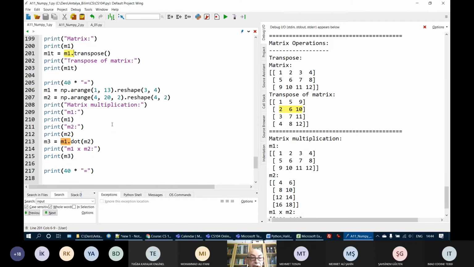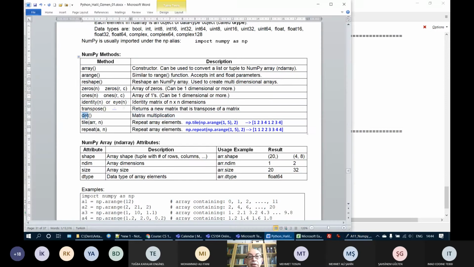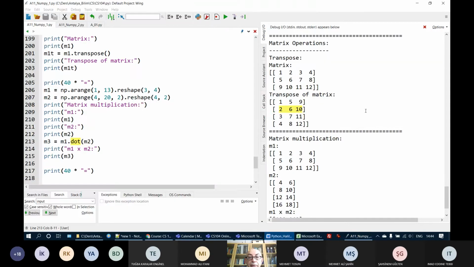In order to multiply two matrices, we use the dot method. Here the dot method is used for matrix multiplication. How do we use it? Here I have a 3 by 4 matrix. Here I have another matrix which has 4 rows by 2 columns. In order to multiply two matrices, as you know, the number of columns of the first matrix must be equal to the number of rows in the second matrix. So if this condition is satisfied, then you can do this.